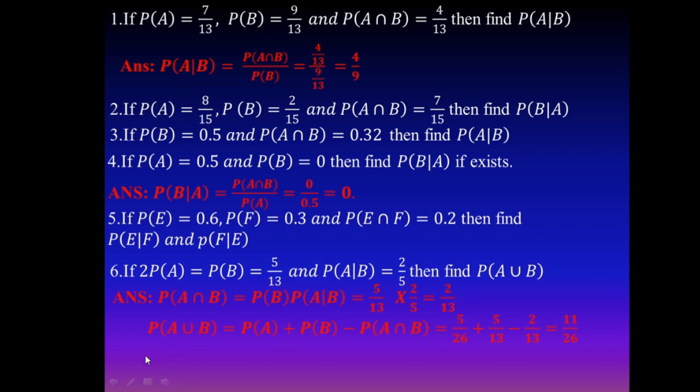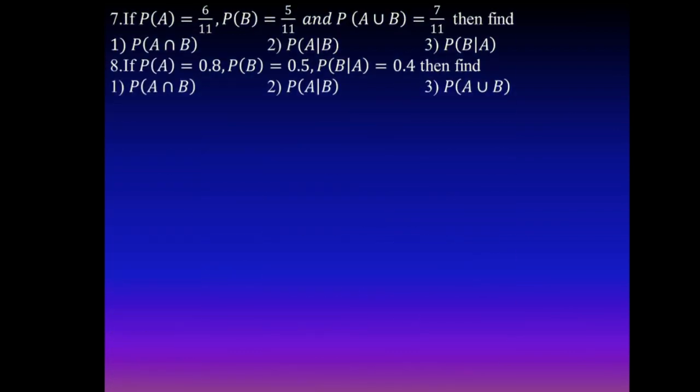Next, using the addition theorem, probability of A union B is probability of A plus probability of B minus probability of A intersection B. Substitute the values. Probability of A is 5 by 26, probability of B is 5 by 13, and A intersection B is already calculated as 2 by 13. Simplify, you get 11 by 26. Next, the 7th and 8th questions are similar type questions.